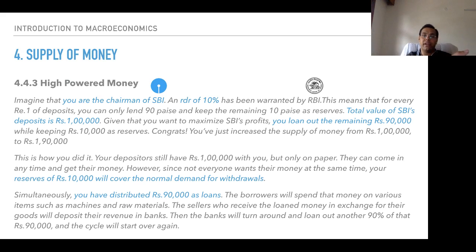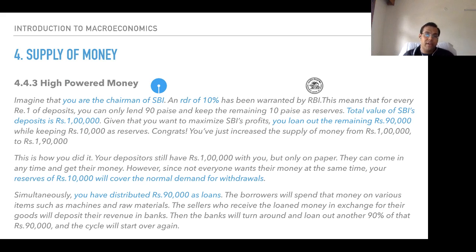Banks are further lending it, so they are multiplying money. Depositors can come in any time and get their money. You can go to the bank, you can withdraw money. However, since not everyone wants their money at the same time, you don't expect that all account holders of an aggregate value of 1 lakh would come on the same day. Probably 10% would come, 15% would come, 20% would come. Your reserves of rupees 10,000 will cover the normal demand for withdrawals, which is absolutely true.